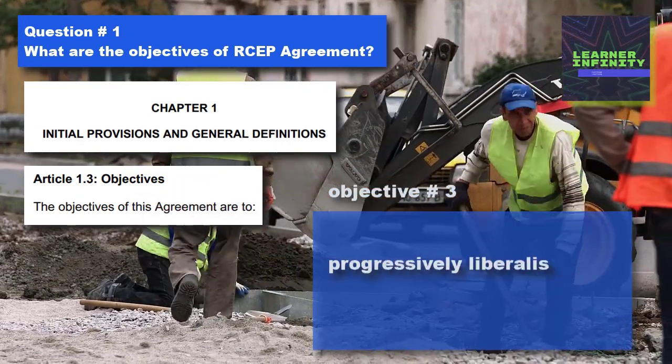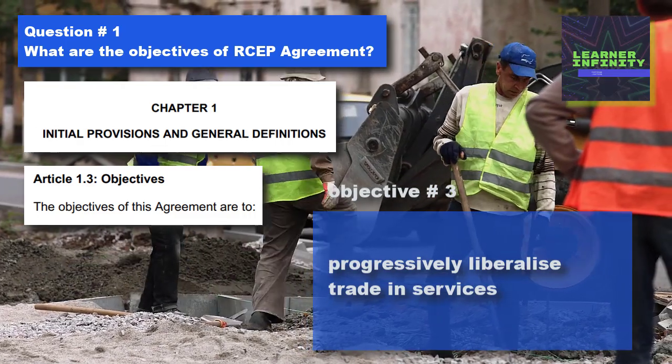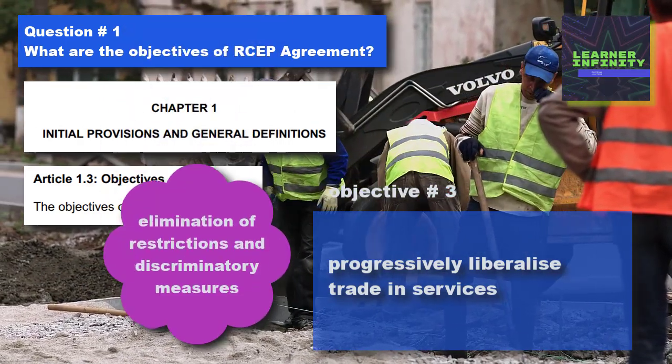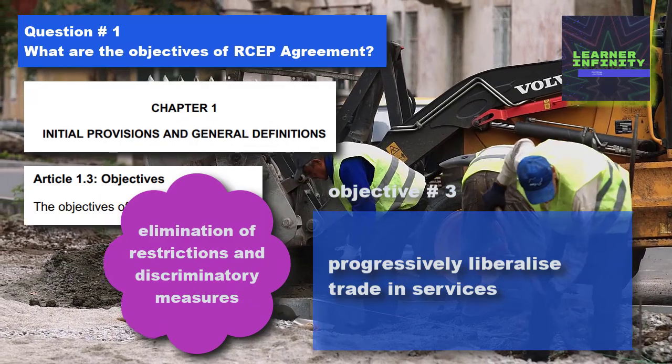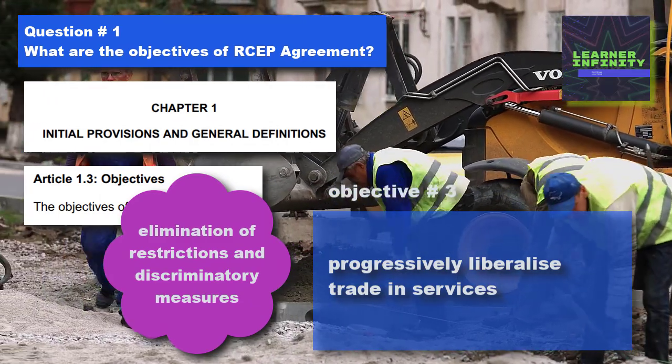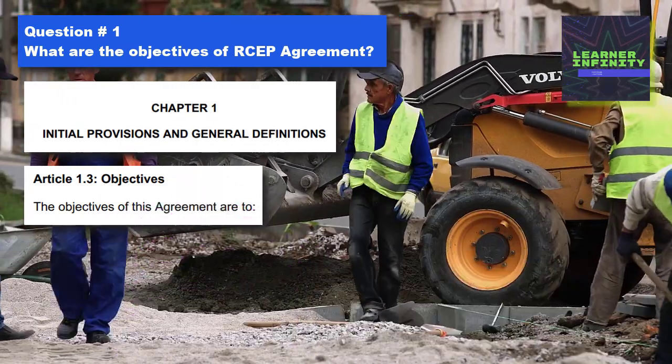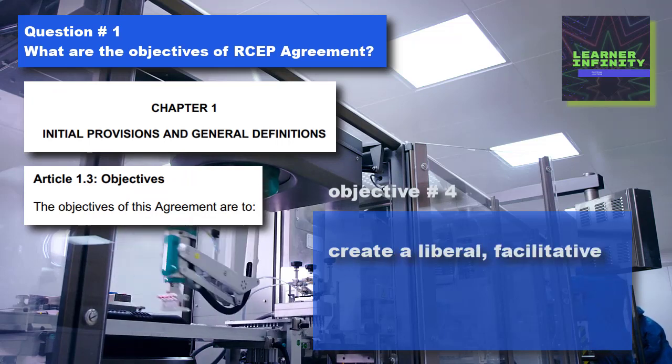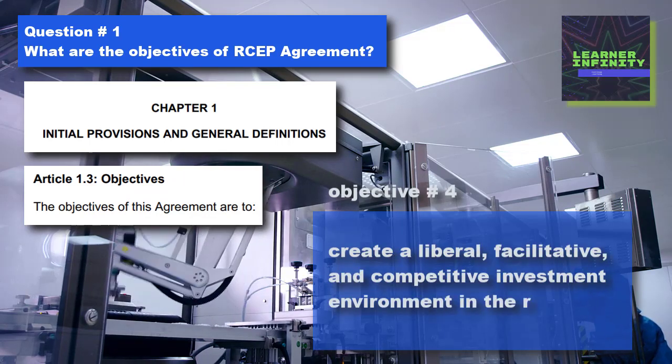To progressively liberalize trade and services among the parties. How? By substantial elimination of restrictions and discriminatory measures with respect to trade and services among the parties, and to create a liberal, facilitative, and competitive investment environment in the region.